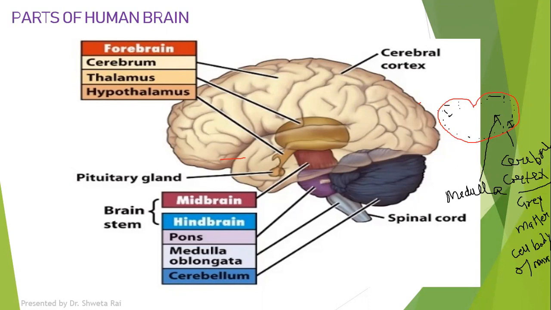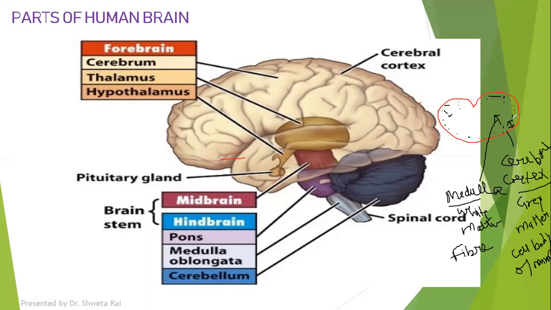And this medulla region is called white matter, due to the presence of fibers of the neuron which are present in this area.